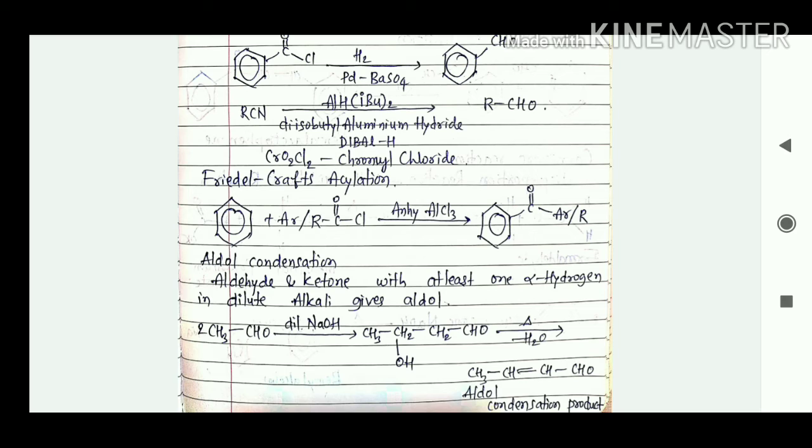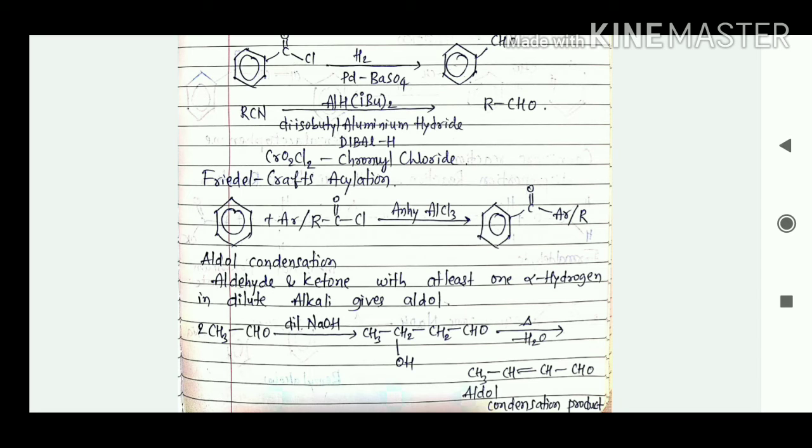So in presence of dilute NaOH, one of the CHO is reduced to give one step less product, that is, aldehyde to alcohol. So at that time we are going to get this type of compound, right?